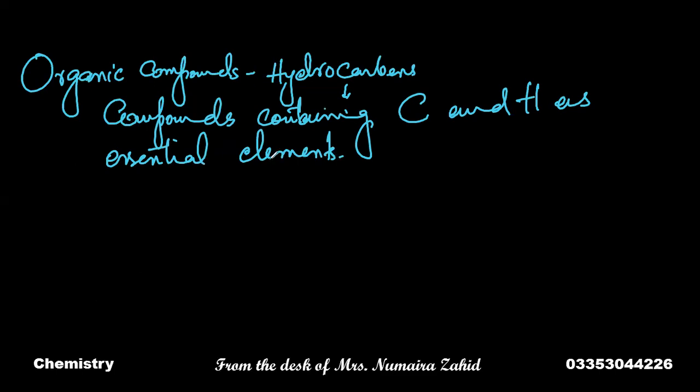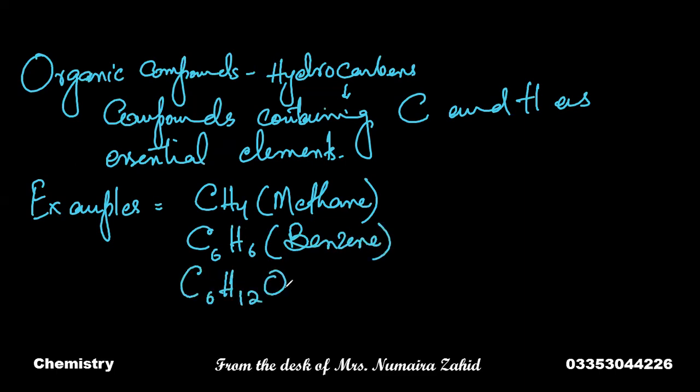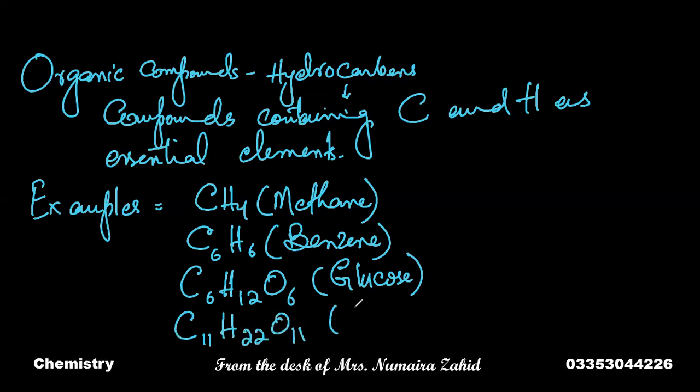We can take some examples here. The examples of organic compounds may be methane, benzene, glucose, and sucrose.